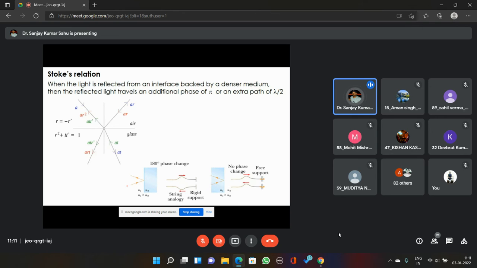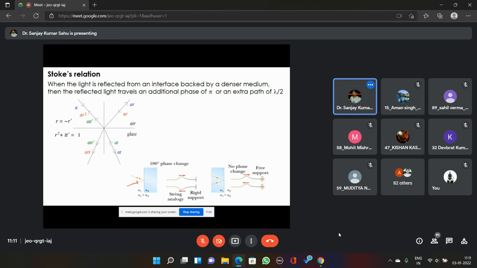Some phase change is already happening due to the propagation of light in free space. Just because of this reflection, an additional phase change of pi will take place in the reflected light when the light propagates from a rarer to a denser medium.